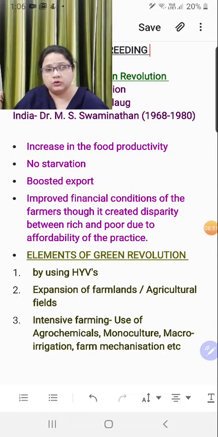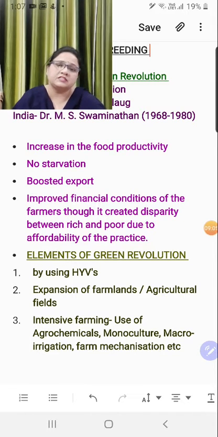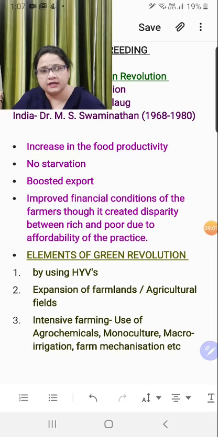But since monoculture was a continuous practice of growing the cereal crops and then increasing the production, it actually fulfilled the purpose of green revolution. We will be discussing the impacts later on, but as of now it is true that yes, monoculture initially helped in boosting the production. Another one is macro irrigation.